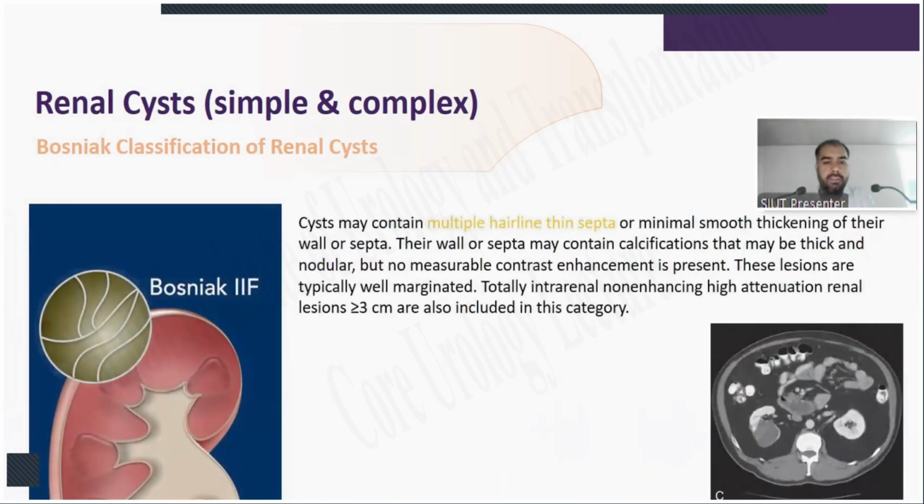Bosniak 2F cysts may contain multiple hairline thin septa or minimal smooth thickening of their wall or septa. Their wall or septa may contain calcifications that may be thick and nodular, but no measurable contrast enhancement is present. These lesions are typically well marginated. Totally enhancing high attenuation renal lesions of 3 or more centimeters are also included in this category.